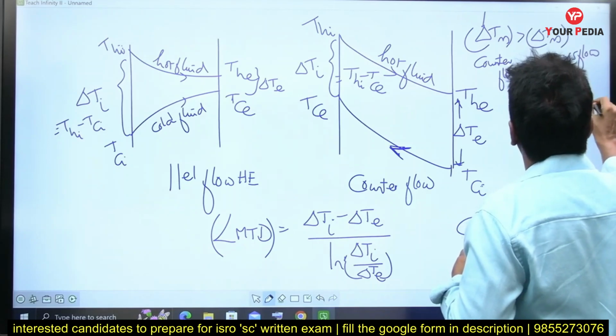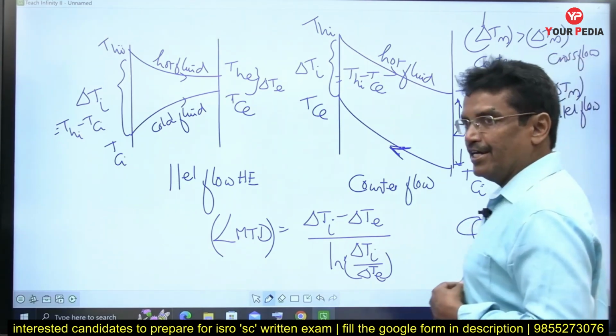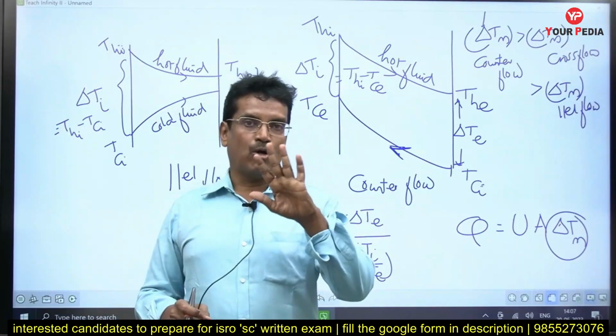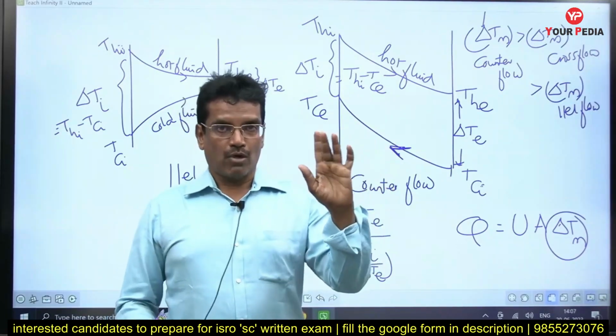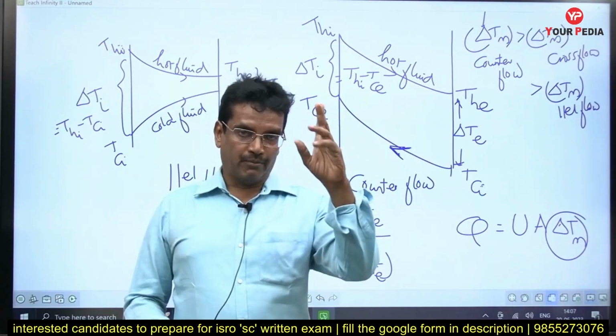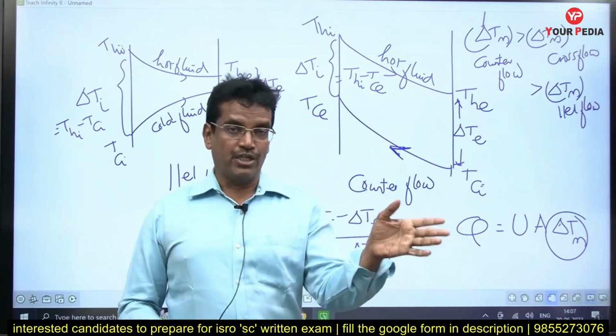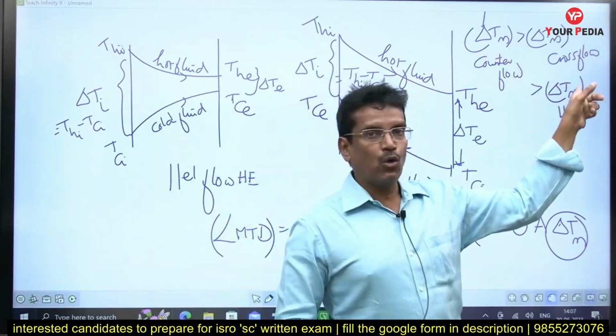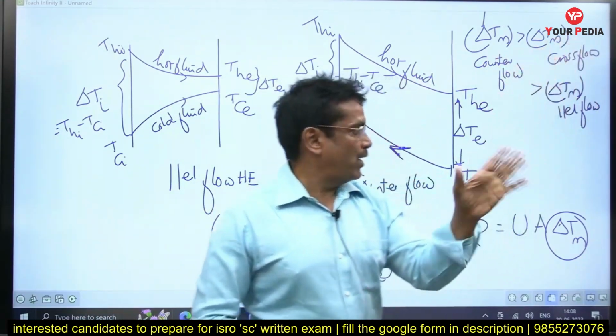This is the descending order of LMTD values when all four temperatures are the same. I repeat once again: LMTD value is highest in counter flow, least in parallel flow, and cross flow is in between.